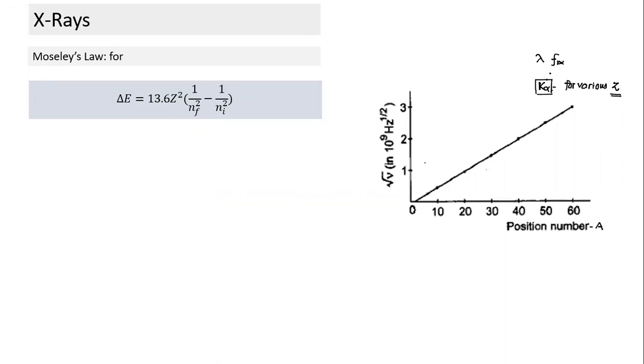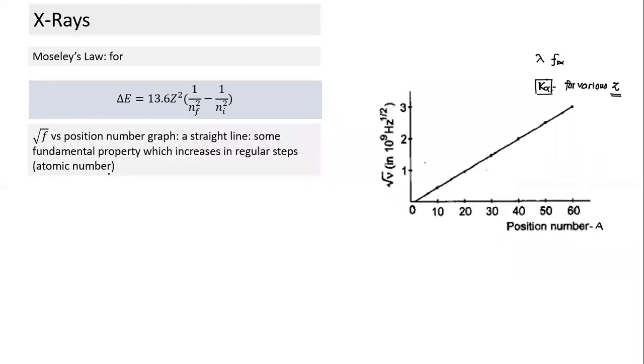emission for various atoms. And what he found, when he plotted this, he plotted root f versus position number. This graph indicates the root of which frequency? What is this frequency here? Kaushik?